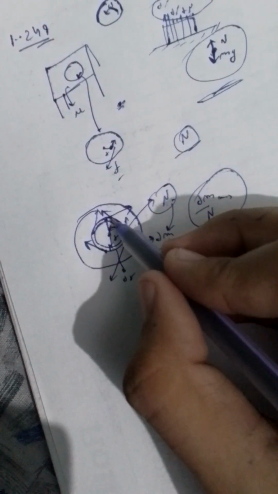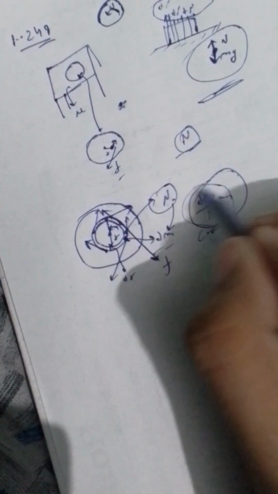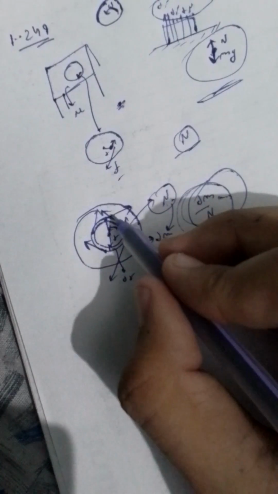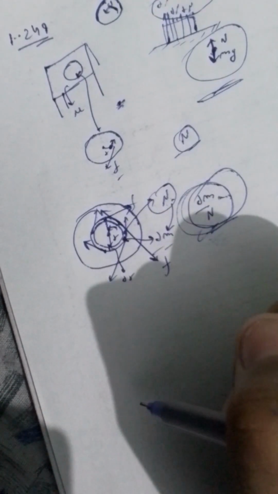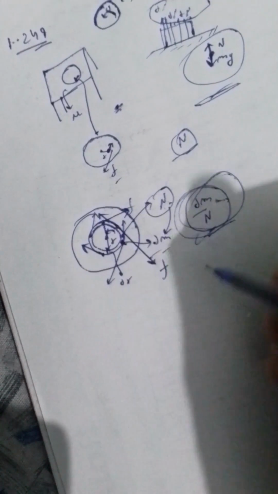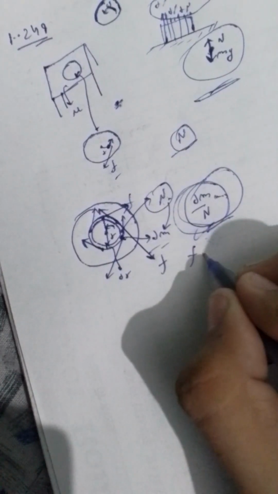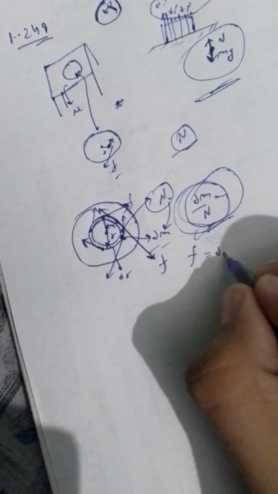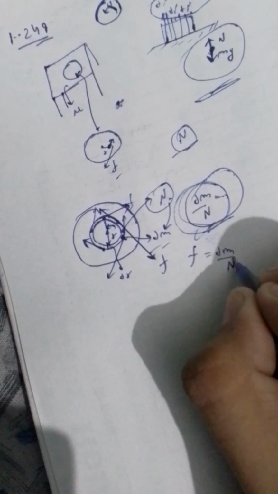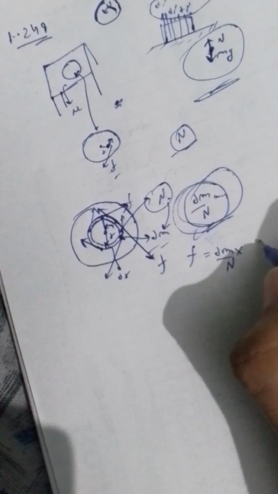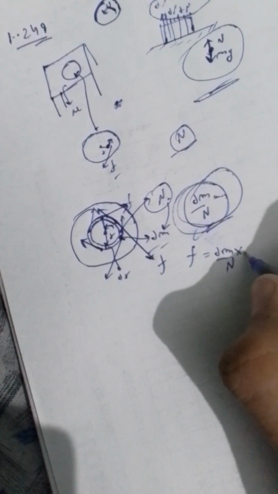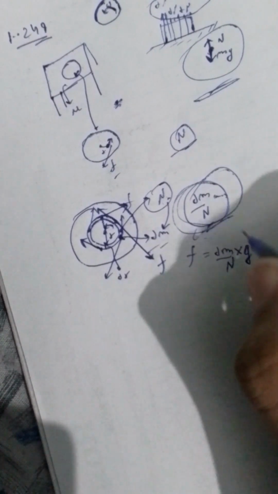So I can say that on any dm by n particle on this ring, there would be a frictional force, and that frictional force will be nothing but, for one particle I am writing, dm by n times g.